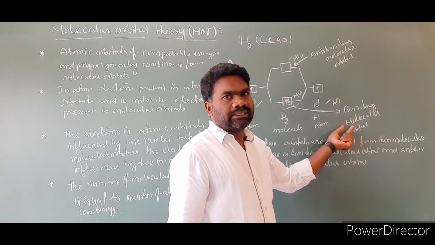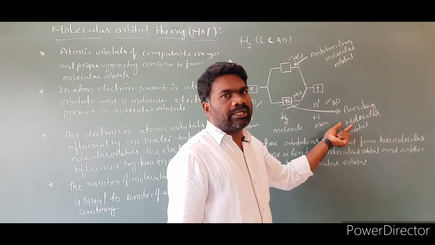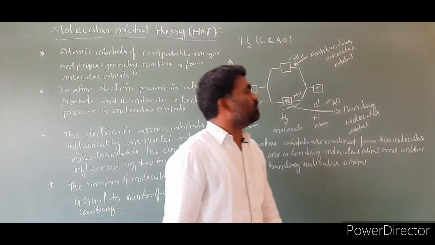Next point: the bonding molecular orbital has less energy and more stability when compared to the anti-bonding molecular orbital.